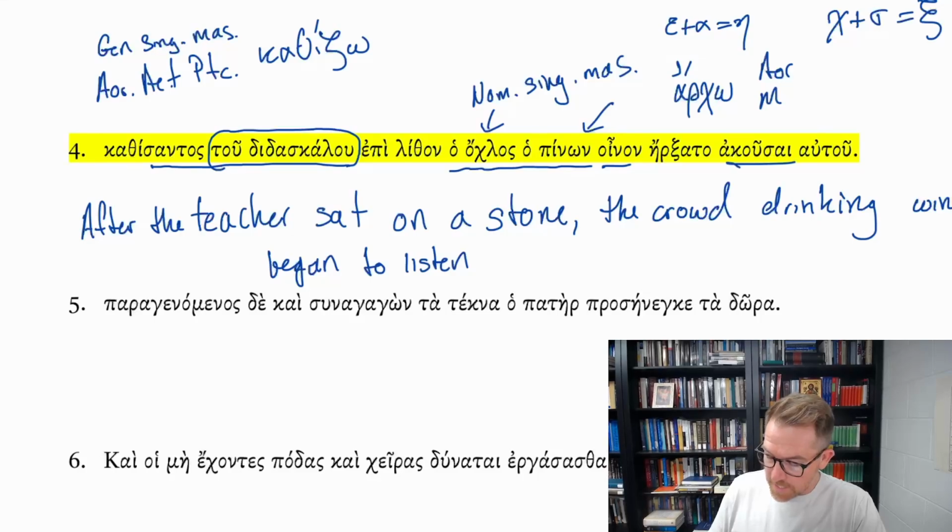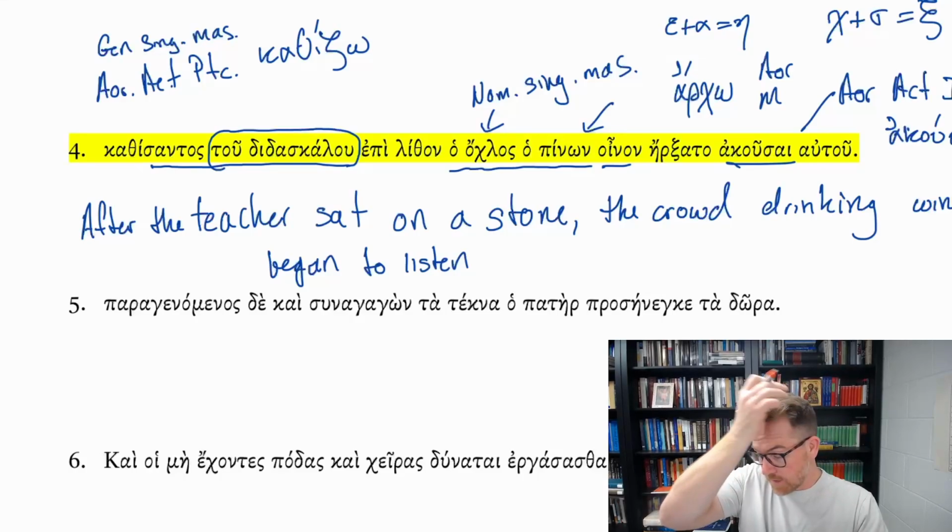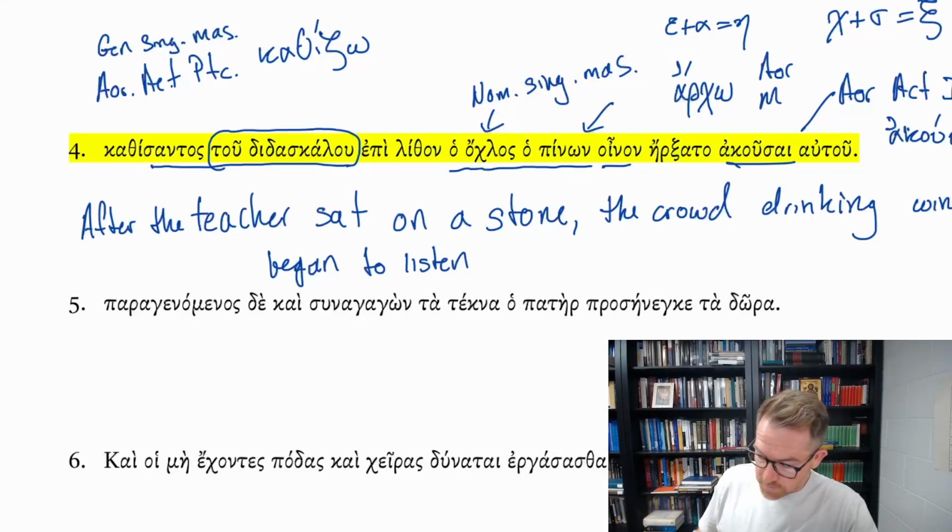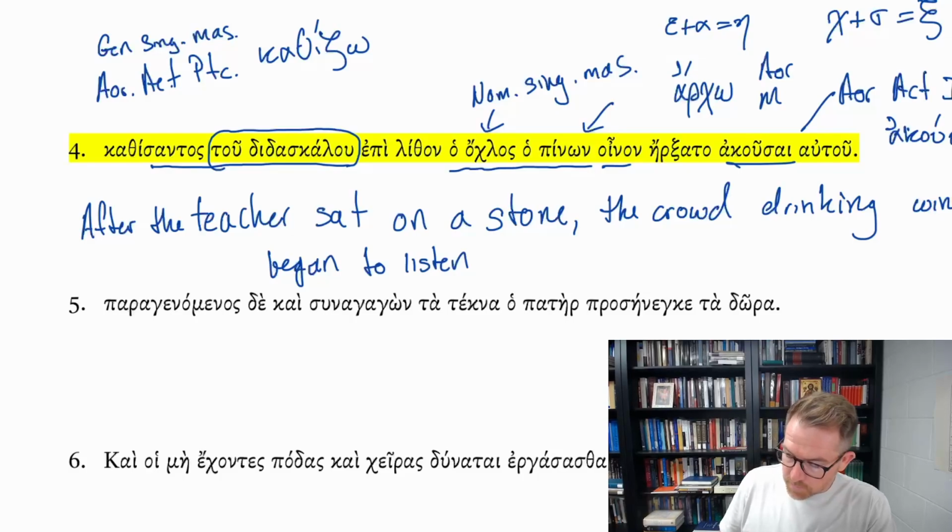Now, akousai, this is an aorist active infinitive from the verb akouo. Remember, in the infinitive, just like in the participle, the epsilon prefix disappears. So you don't have, like you would in erxato, the epsilon prefix. It doesn't go into the past. This is the aorist infinitive. Began to listen. Now, this is an interesting example. Akouo is one of those odd verbs that can take the genitive as its direct object, and it kind of is built into the verb akouo.